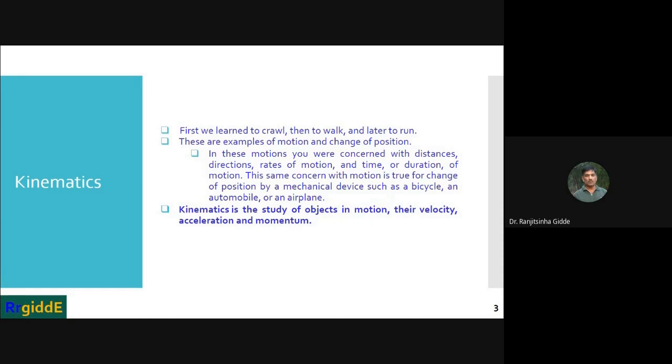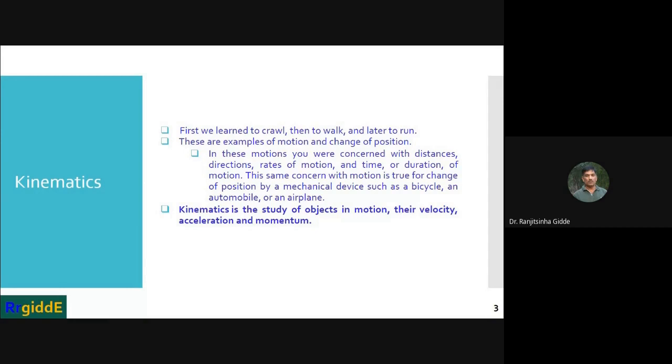So here you can see that in these motions, there are the distances, directions, rate of motion, and time or duration of the motion.